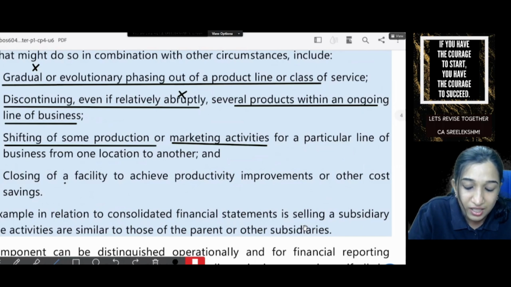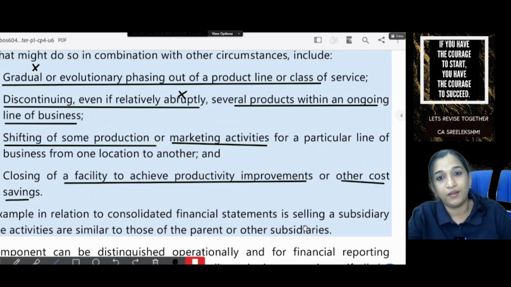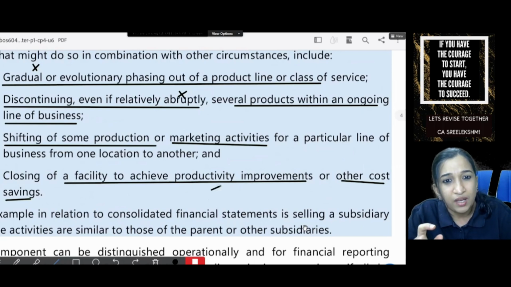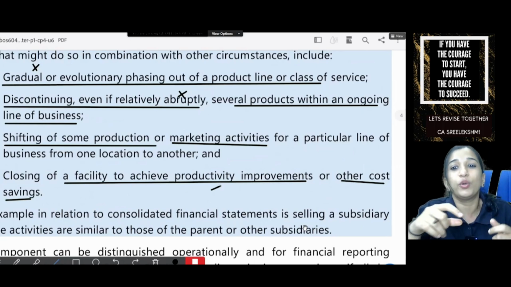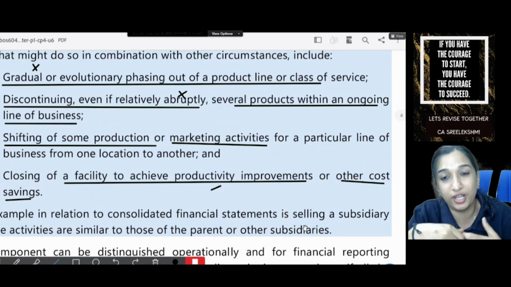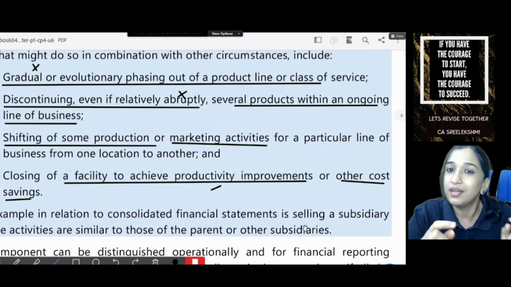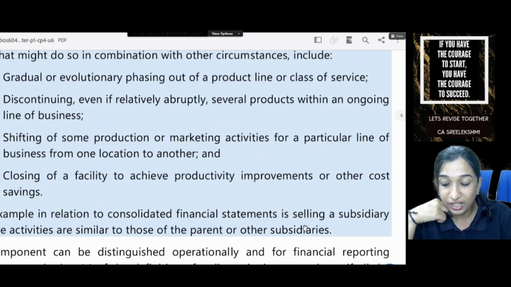And closing a facility to achieve productivity improvements or cost savings. It's for the betterment of the business. Just find if there is a business closing here. A facility you are closing, maybe a process you are closing to achieve productivity improvements or cost savings. All this cannot be considered as discontinuing operation. So is it important to study the theory? Very important.